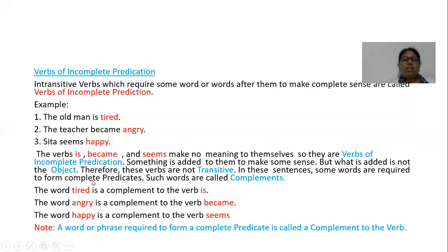So now we can understand that the word tired is a complement to the verb is. The word angry is a complement to the verb became. And the word happy is a complement to the verb seems. So we can define: a word or phrase required to form a complete predicate is called a complement to the verb. Phrase is a set of words. So again I'm explaining: tired, complement to is; angry, complement to became; happy, complement to seems.